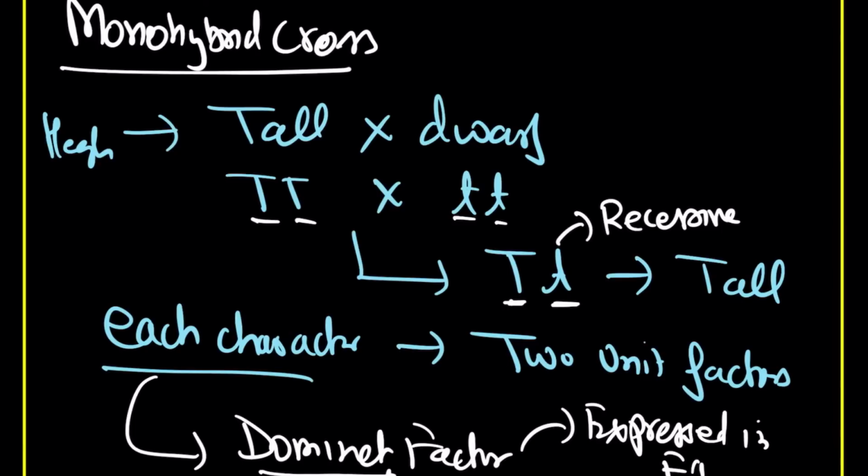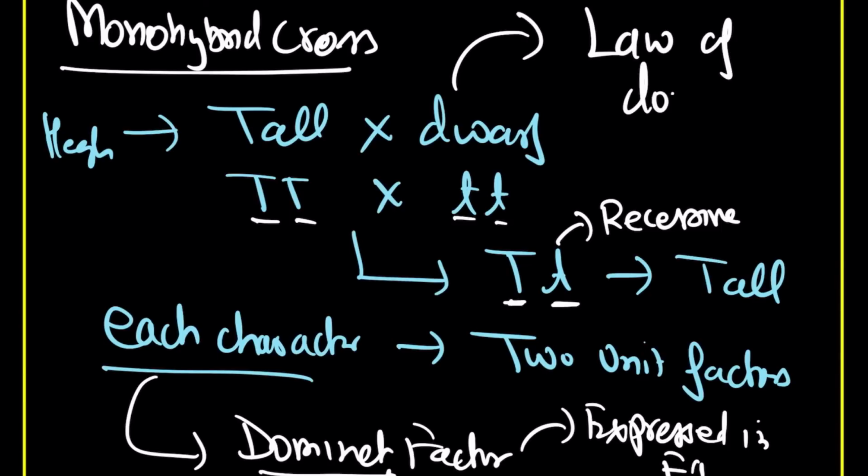Okay, so here you can easily say in a simple way that whenever you perform a cross, you are going to have two unit factors, and the dominant factor will be expressed while the recessive factor will not be expressed in the F1 generation. This is known as the law of dominance.